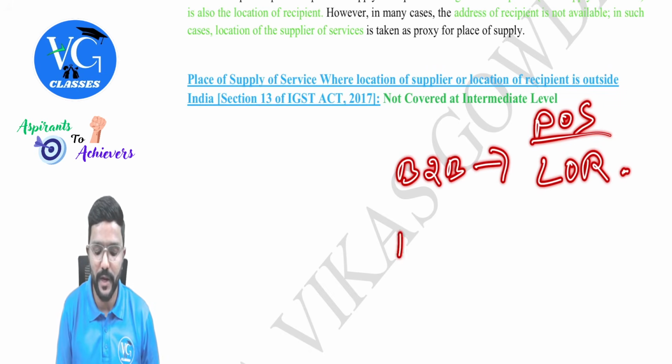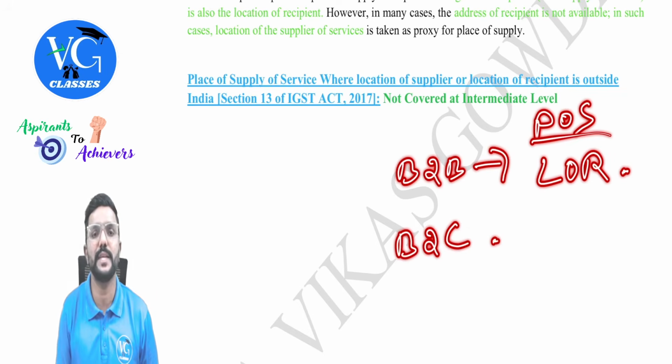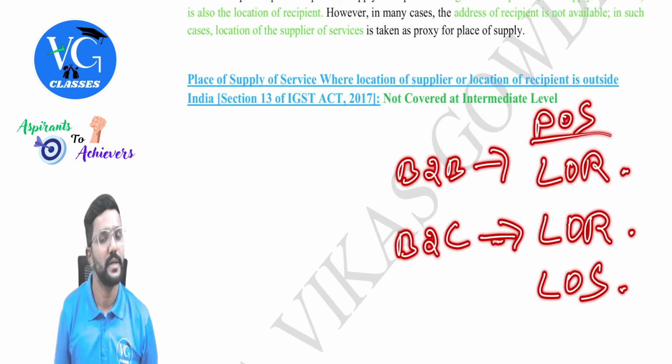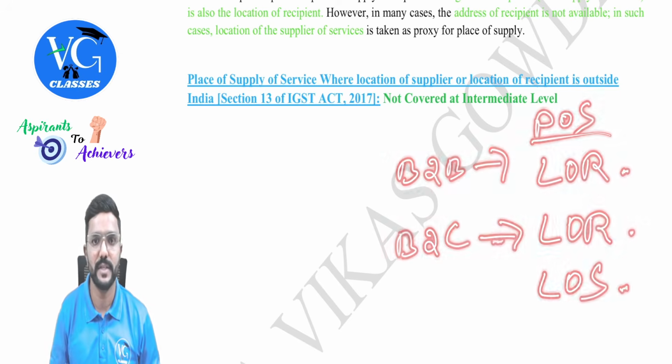Okay, sir. Sir, what if it is a B2C supply? B2C means the recipient is not registered. Still, you can look for the location of recipient if it is available. No, sir, it is not available. Then you can take the location of supplier, guys. Then you can take the location of supplier.